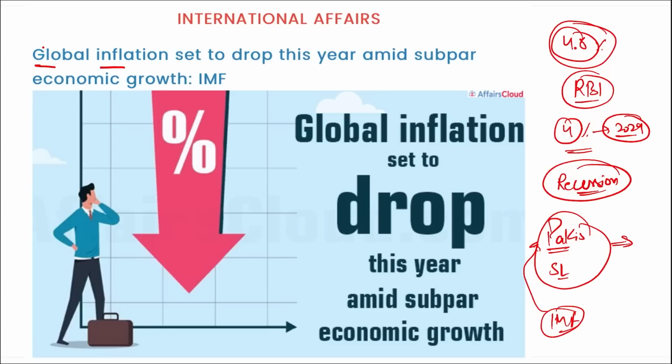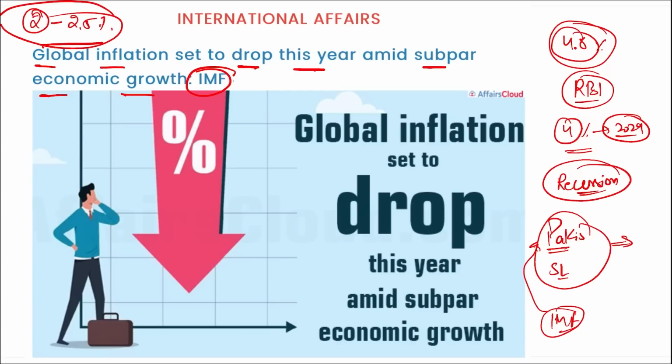And this data, that is global inflation set to drop this year amid subpar economic growth, is as per the data released by the IMF, that is your International Monetary Fund. And also, if we are talking about the global growth rate, then remember, it is expected to grow between 2 to 2.5% for this year, that is 2023. If we talk about the headquarters of the IMF, it is located in Washington DC, and in Washington DC only the headquarters of the World Bank is there. And there is an interesting news regarding the World Bank now, that David Malpas has stepped down from his position.